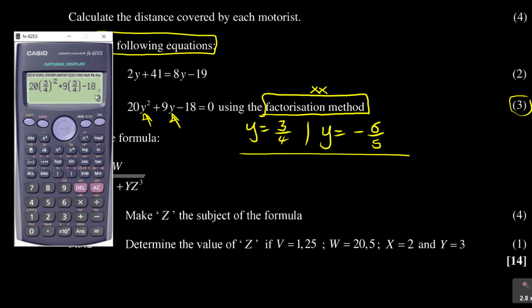It must give us a 0. There is the first one. It works.